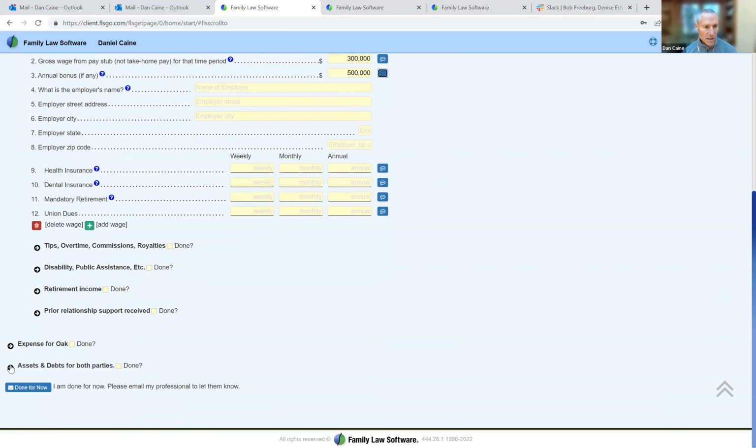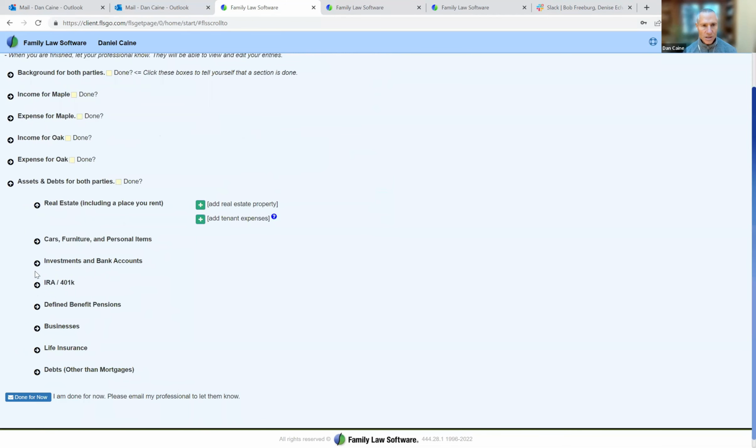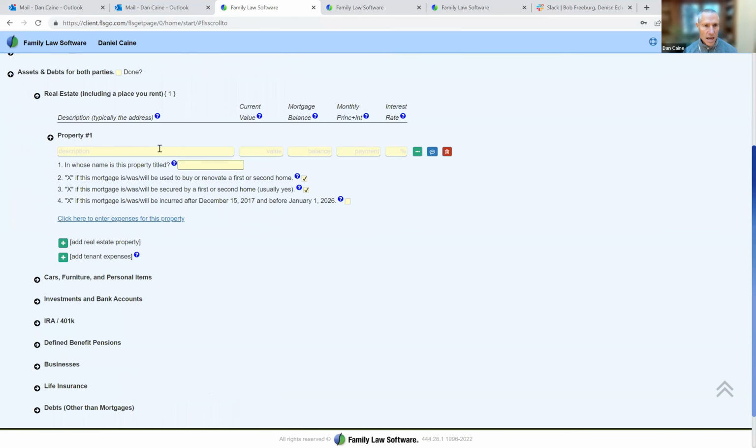And now let's enter assets for the parties. And we'll enter that beautiful house, add a real estate property, and we'll say Walnut Street, worth $3 million. Getting ahead of ourselves, so the mortgage is $2 million. The monthly mortgage payment is $25,000, and it's a 3% mortgage. And we'll say the property is titled jointly.